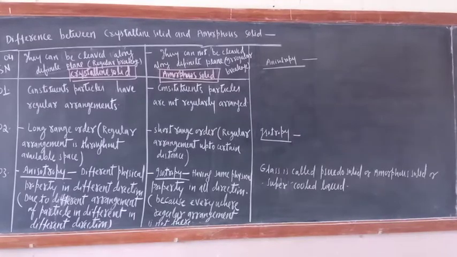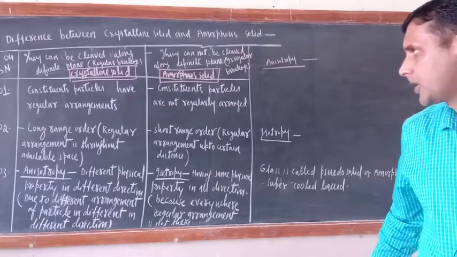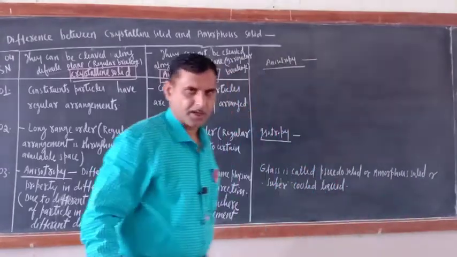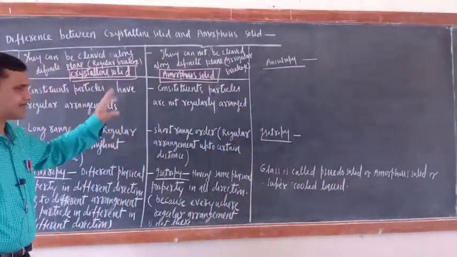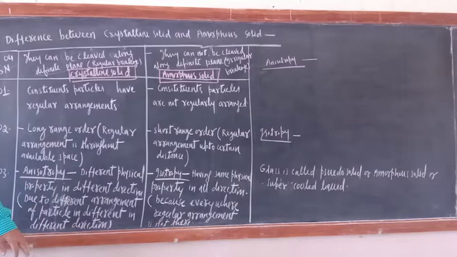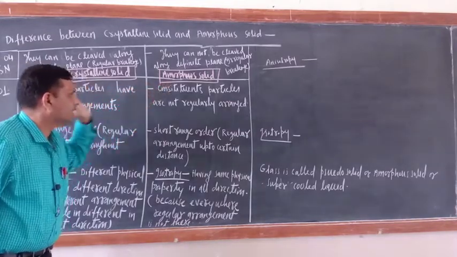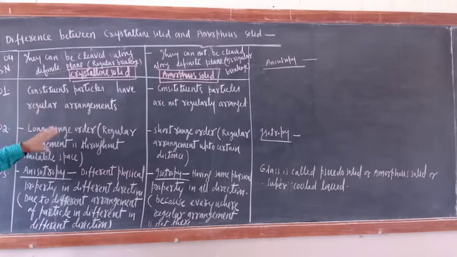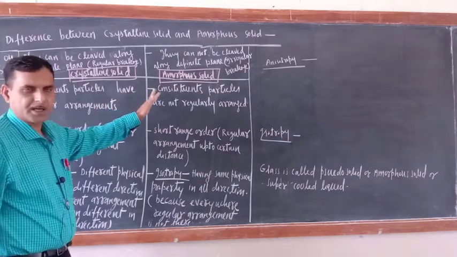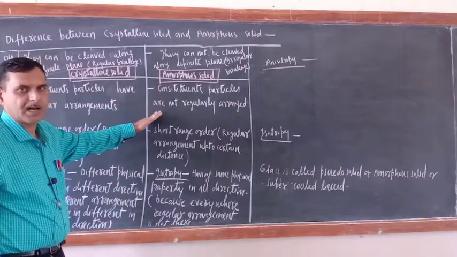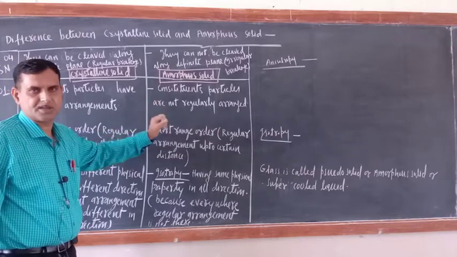Okay, so now the difference between crystalline solid and amorphous solid. I will not teach you only the difference, I will tell you some more things about this one. Just see, this side crystalline solid is there, this side amorphous solid is there. Basically 4 differences are there. The first difference is very much clear to you. In crystalline solid, constituent particles have regular arrangement. Here constituent particles are not regularly arranged, means orderly arrangement is not there.